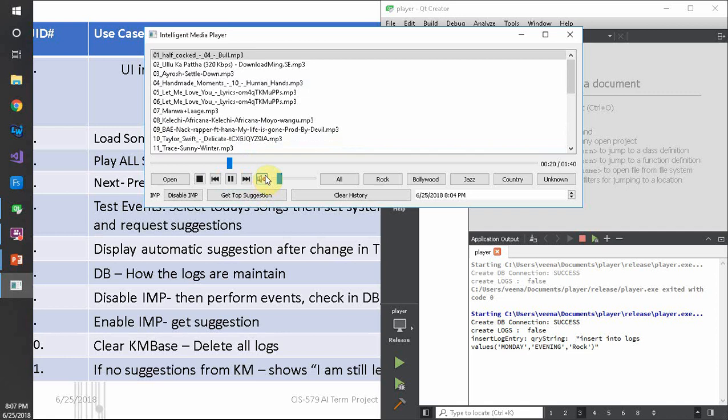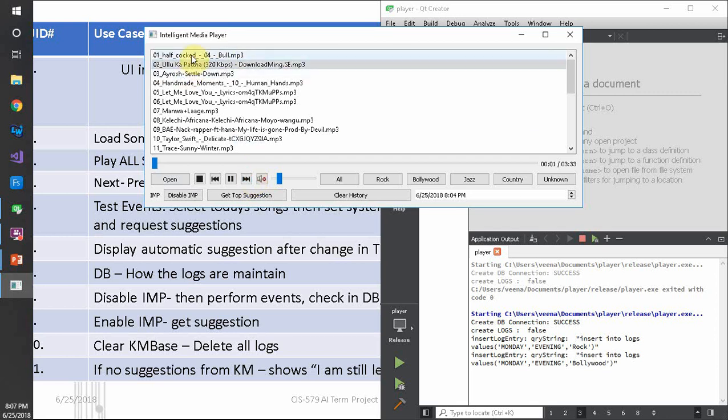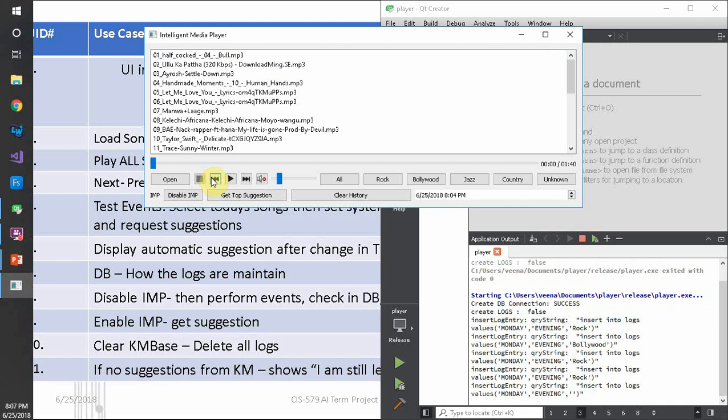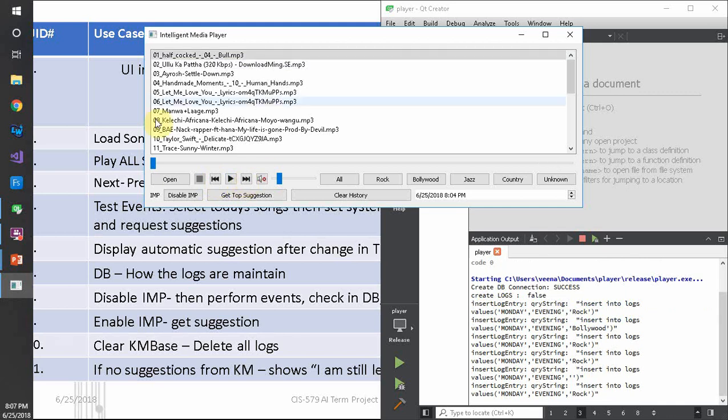I have muted again. So I have the basic player operations such as play, pause, next. If you can see, the next song is highlighted here. Previous, volume control, and stop. By default, all the songs are loaded as the all songs playlist here.